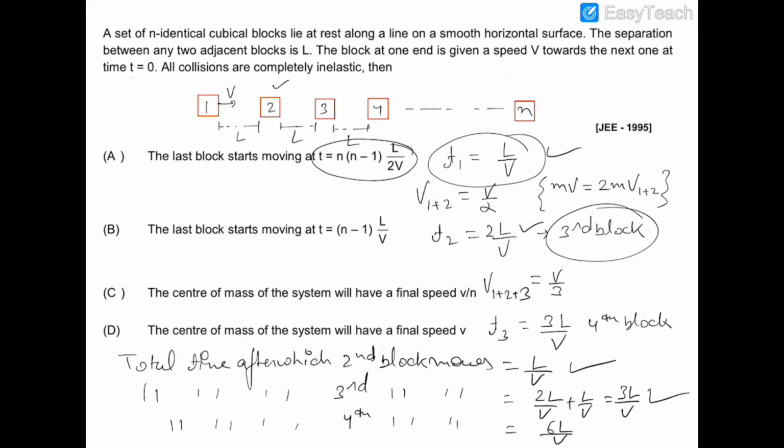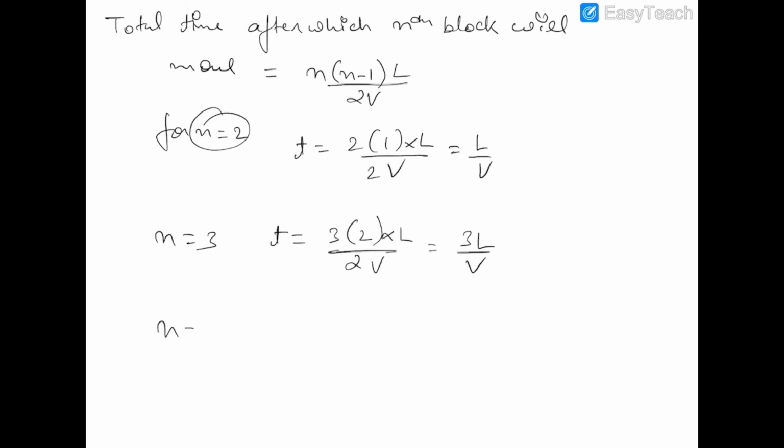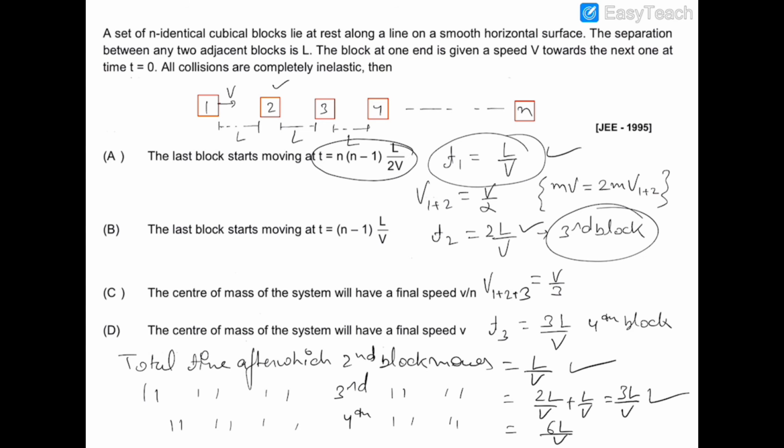And the time after which the fourth block will move will be 4 into 3 into L by 2v, so it is 6L by v. So we have already verified that time. So option number A is the correct option.